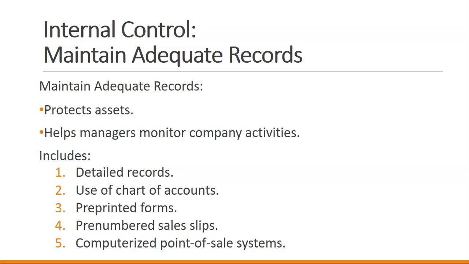Additionally, having a computerized point of sale system or cash register makes it difficult to also say that a sale didn't happen. Another good example of fraud using cash would be in the fast food industry. If I don't ring up all of the items, but I collect cash for all of the items, I would pocket the difference.